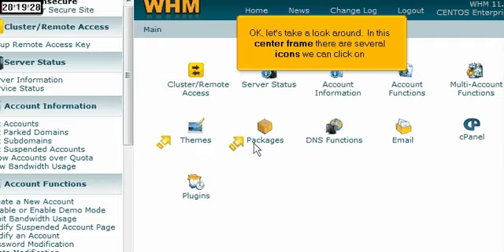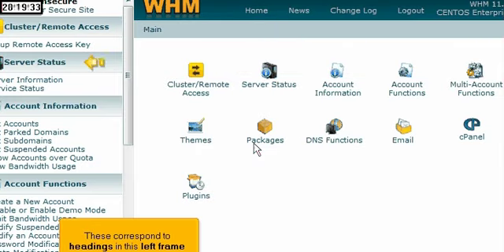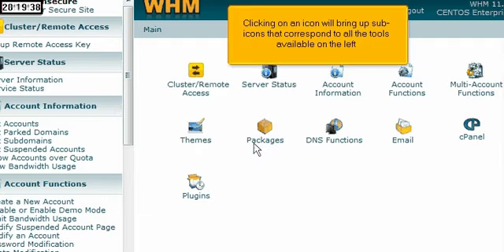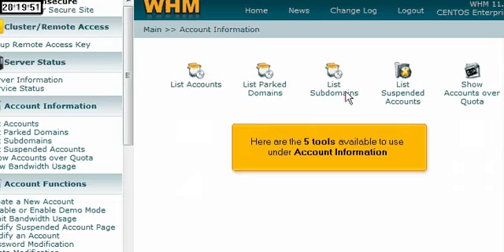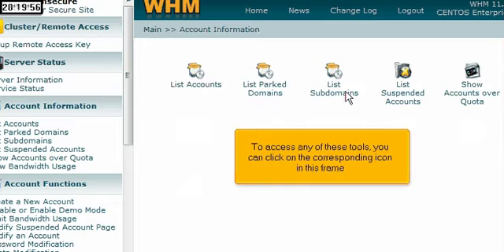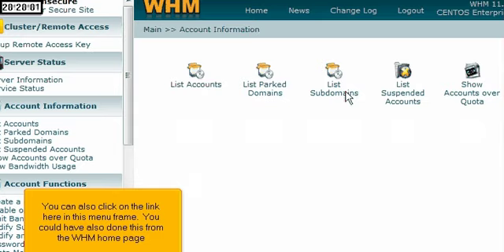In this center frame, there are several icons we can click on. These correspond to headings in this left frame. Clicking on an icon will bring up sub-icons that correspond to all the tools available on the left. Click the Account Information icon here. Here are the 5 tools available to use under Account Information. To access any of these tools, you can click on the corresponding icon in this frame. You can also click on the link here in this menu frame.